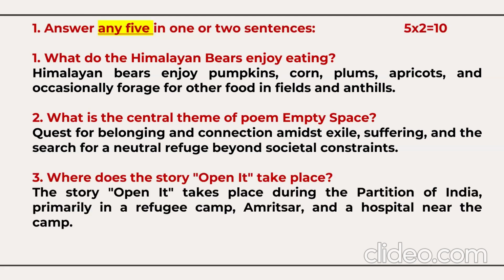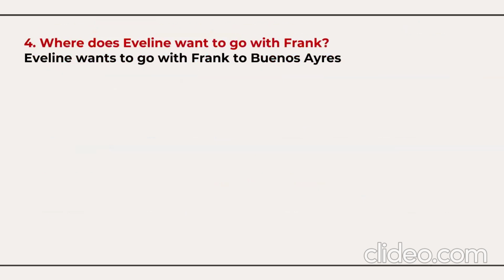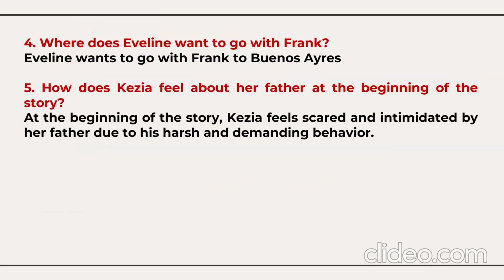Then, where does the story Open It take place? It takes place during the partition of India, in a refugee camp, Amritsar, and a hospital near the camp. So that's the location of the story here. Then, where does Eveline want to go with Frank? She wants to go with Frank to Buenos Aires. Question number 5. How does Kezia feel about her father at the beginning of the story? She feels scared and intimidated by her father due to his harsh and demanding behavior.